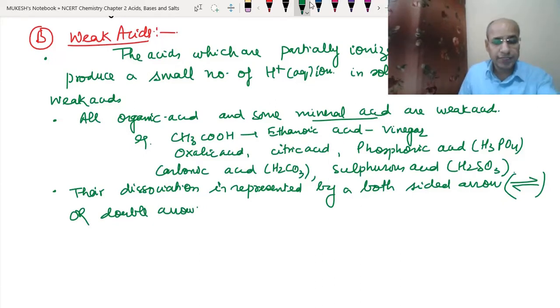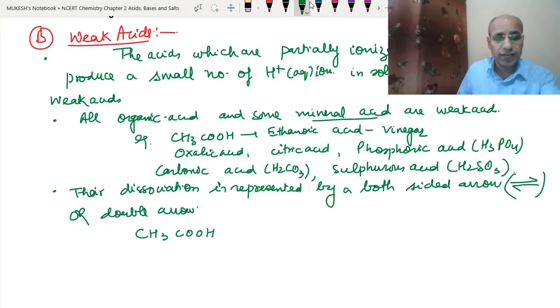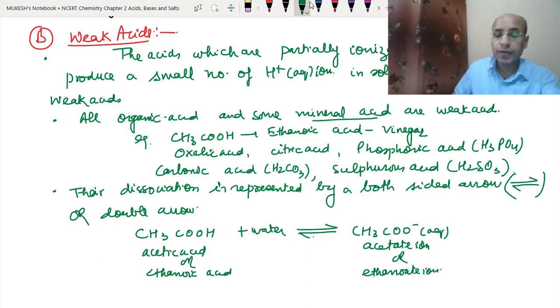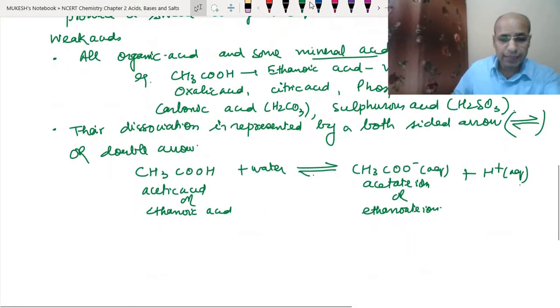Now let's take an example: this is CH3COOH, which is acetic acid or vinegar or ethanoic acid. It is also called acetic acid or ethanoic acid. When we dissolve this into water, what happens? It will partially ionize and produce a small number of hydrogen ions. This is the acetate ion, or you can say ethanoate ion. And the hydrogen ions will be produced in smaller numbers.